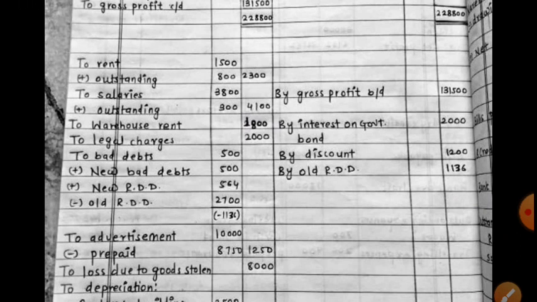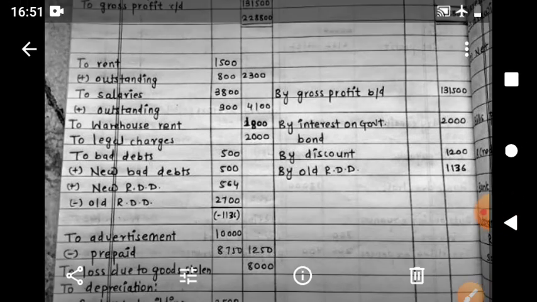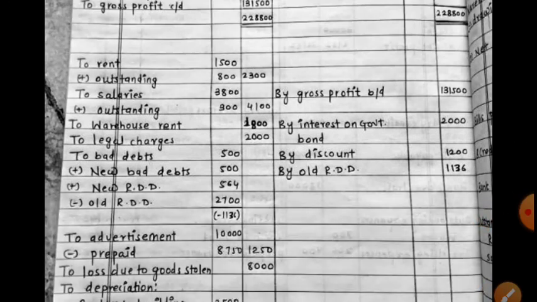We can't show amounts in minus figure in the outer column because the trading account, profit and loss account, or what we call the income statement, and the balance sheet, what we call the financial position statement, are statements, a kind of reports where amount can't be shown in minus figure. The minus figure on debit side gets converted into plus figure on the credit side. So instead of showing in minus, it is credited to that account.